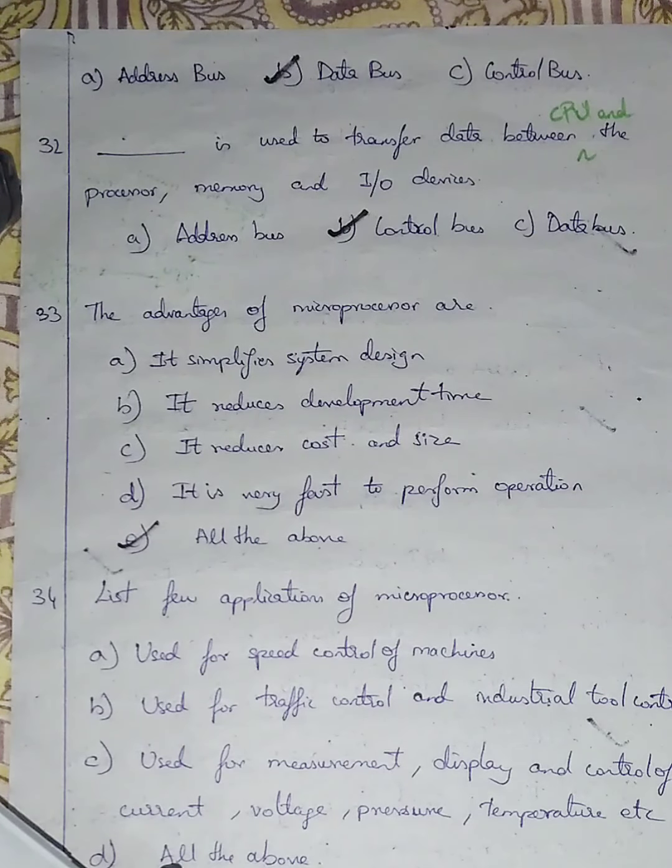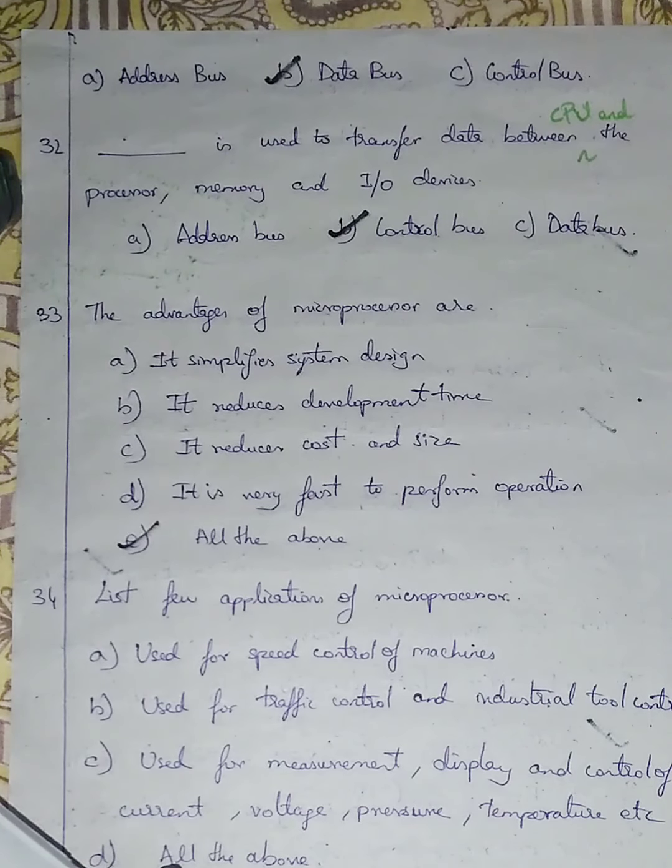Used for measurement, display, and control of current, voltage, pressure, temperature, etc. For temperature we use digital thermometers, in which we use a microprocessor. For voltage we have digital voltmeters and ammeters. For measurement we also have digital vernier calipers. In those instruments we use a microprocessor only. So I am going with option number D, all the above.